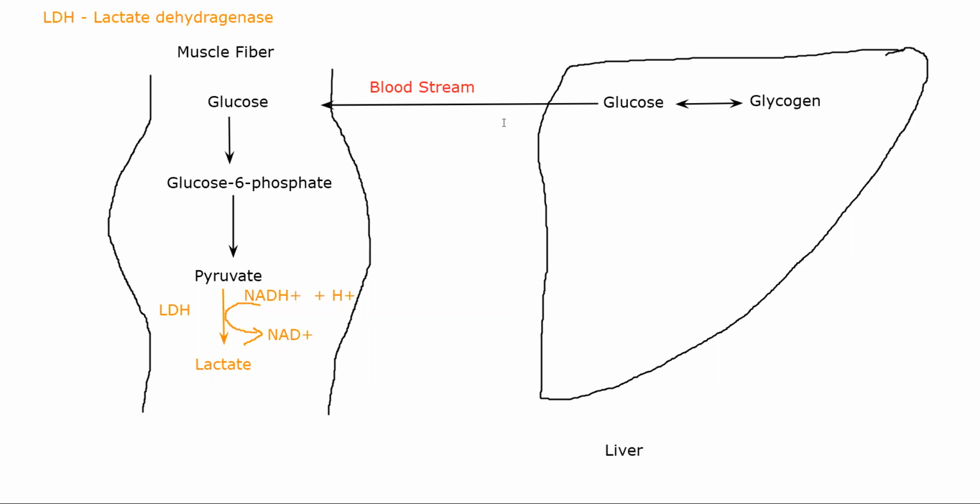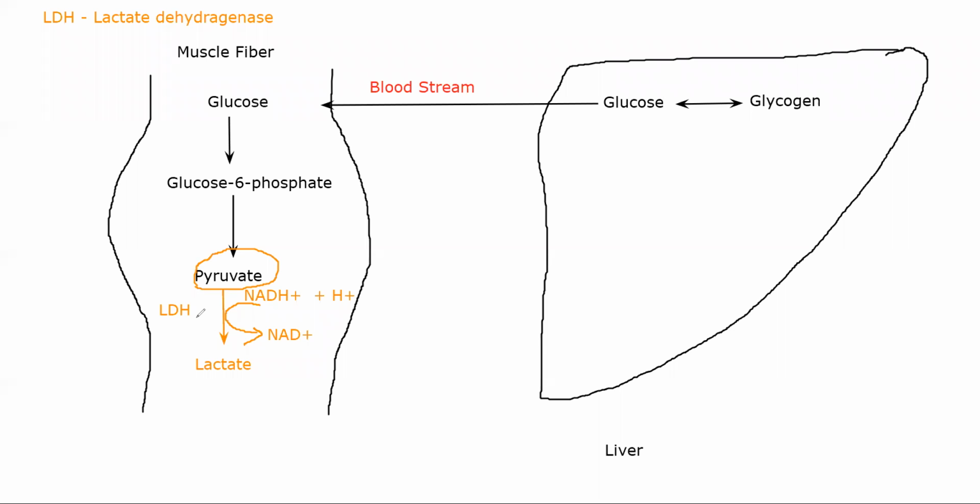Now, whenever glucose was required by your muscle, the liver provided that glucose. But there will be a point where glycogen reserves will get depleted, and you will need to make more glucose. That is one of the reasons why you eat, and why pyruvate will be converted into glucose, right? Whatever excessive amount of pyruvate is present will be converted into glucose so that it can be used later. That conversion is done by gluconeogenesis, right?